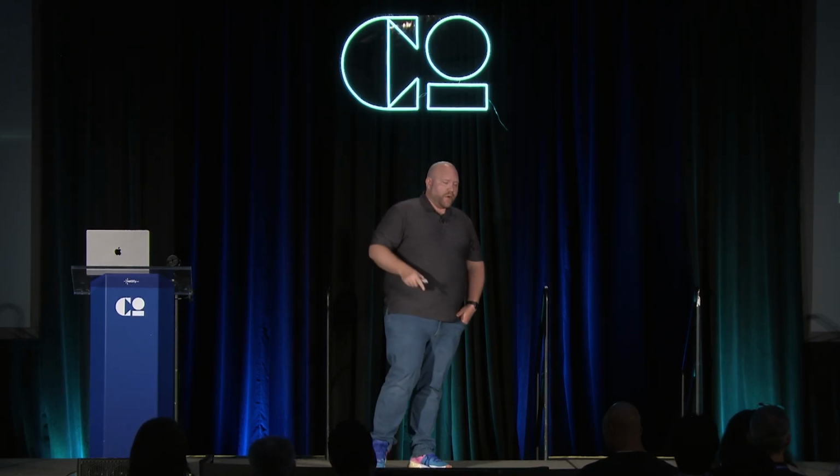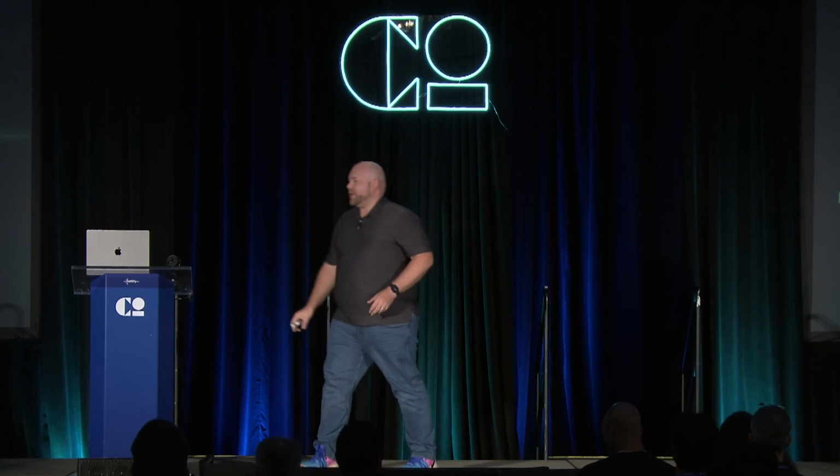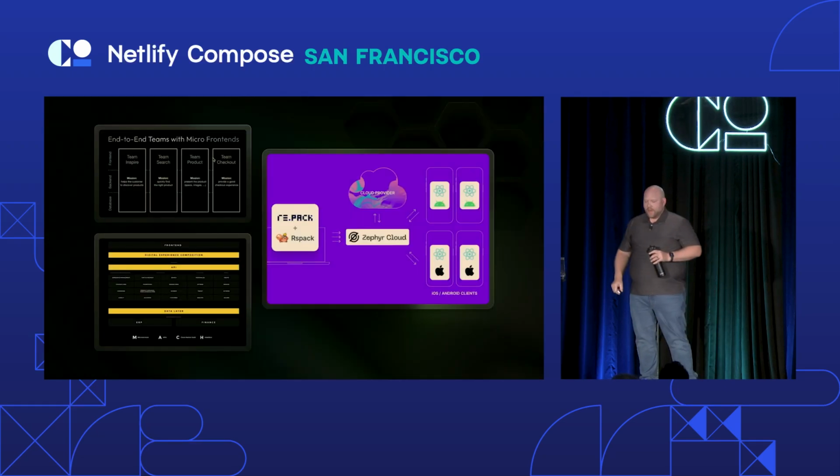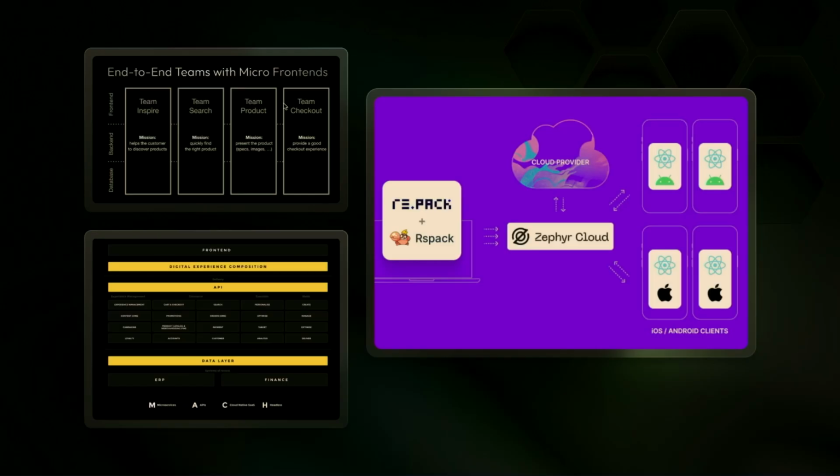And then Module Federation 2 came out. And Module Federation 2 gave us a lot of the things that we were looking for around lifecycle hooks, and actually decoupled us from Webpack and gave us a lot of opportunities to really make Module Federation shine. And then a year ago, we actually started a startup called Zephyr Cloud. And what was really fun about that is it allowed us to approach things a little bit differently and take that composable architecture that we were looking at and begin to apply it to the front end and also to mobile. So now you have teams that are able to decompose their application, version their application, deploy their application in little segments of it, just like you do with microservices, but in a way that's safe and easy to do, like Kubernetes, right?